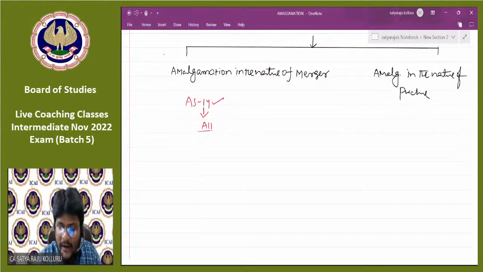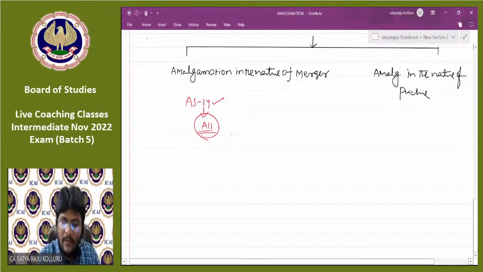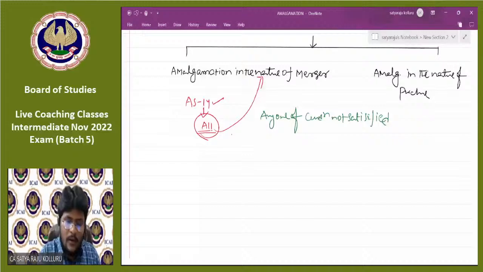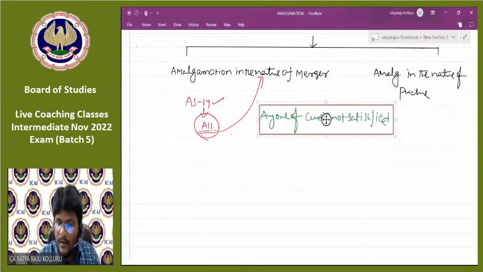If all conditions are satisfied, it is known as amalgamation in the nature of merger. If any one of the conditions is not satisfied, then automatically the amalgamation is said to be amalgamation in the nature of purchase.